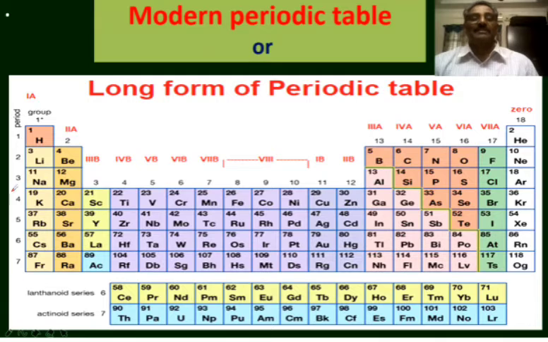What are those? The first group elements, lithium, sodium, potassium, rubidium, cesium and francium are alkali metals. The second group elements, beryllium, magnesium, calcium, strontium, barium and radium are said to be alkaline earth metals. The 11th group elements, copper, silver, gold and rhodium.